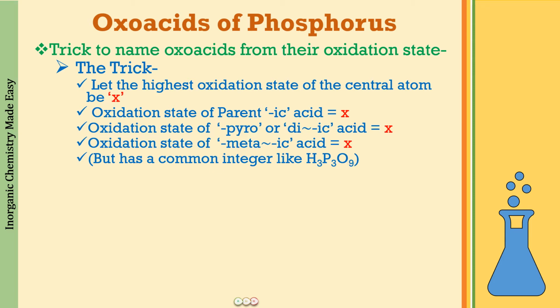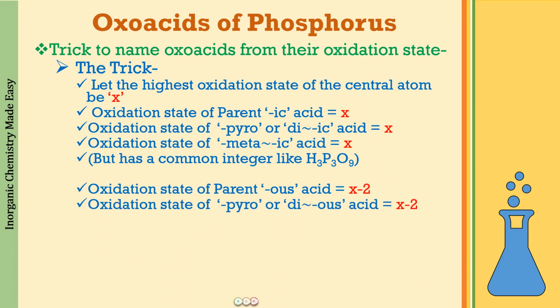So whenever there is going to be some common integer, it is going to be metaic acid. Okay. Now, the next we have is the us acid. So just remember for the us acid, because you are losing one oxygen, the oxidation state is going to be -2 below. Okay, so if this is X, this is going to be X -2, and similarly the di-us acid will also be having X -2 oxidation state. Here there will be one central atom, here there will be two central atoms, easy enough.